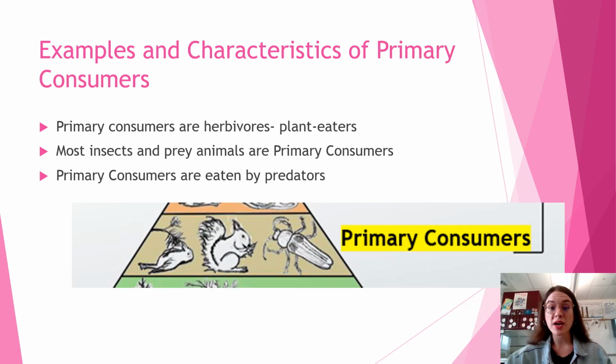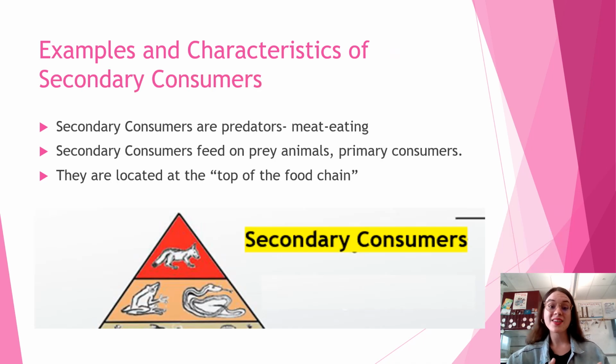Next, we have our primary consumers, and some examples and characteristics of them are primary consumers are herbivores, they're plant eaters. Most insects and prey animals are primary consumers, and primary consumers are eaten by predators, by our next group. The examples and characteristics of secondary consumers. Now, these are located at the top of the trophic level pyramid. Secondary consumers are predators. They are meat eating. Secondary consumers feed on prey animals, primary consumers, and they are located at the top of the food chain.